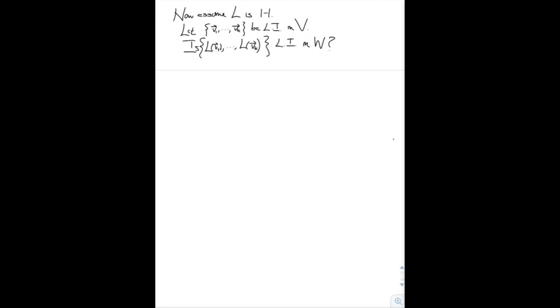I want to show that L satisfies the same property that we'd started with above. That is, under the assumption that L is one-to-one, I'd like to show that any linearly independent set must be sent to another linearly independent set. Let's see how that goes. So we'll begin with a linearly independent set in V, consisting of vectors v1 through vk.